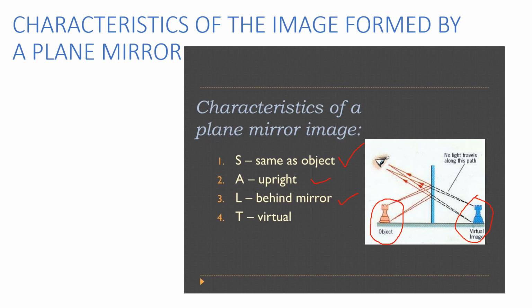And one more point is behind the mirror. The reflected image you will get behind the mirror. And the last one is that the image formed by a plane mirror is virtual. It is not real. This is a virtual image. So these are the very important characteristics of the image formed by a plane mirror.